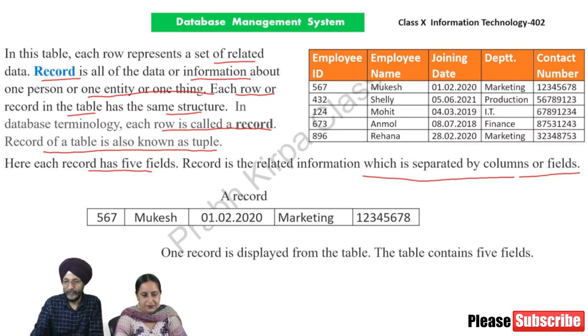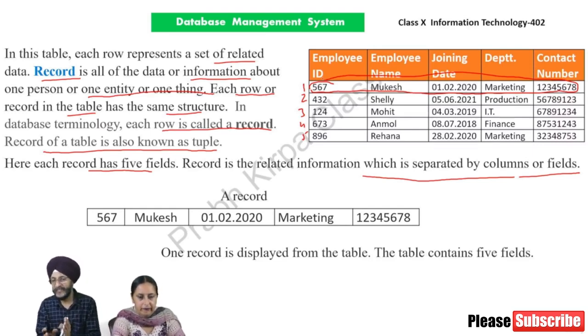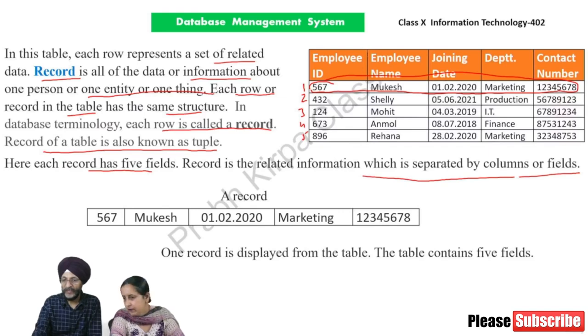In this table, you can see that there are 5 records or 5 rows. These are the rows: 1, 2, 3, 4, 5. These are 5 rows. Okay. All these rows are also known as tuples or records. In case of a table, the information is separated from each other by columns. These are the rows, and the information is divided by columns.